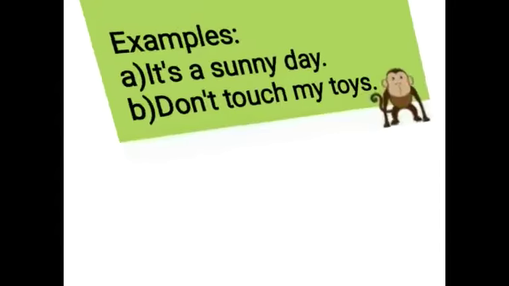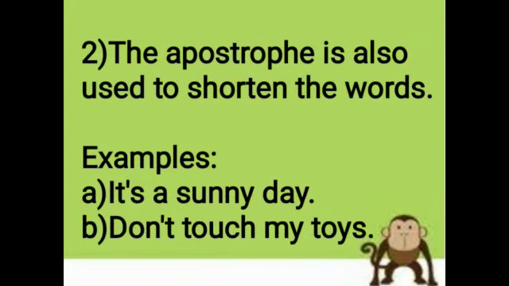Next rule is, the apostrophe is also used to shorten words. For example, it's a sunny day. Here, instead of saying it is, we have used an apostrophe to make the word short, so it has become it's. Next example is, don't touch my toys. Here also don't is the short form of do not. So by using an apostrophe, we can make such words shorter.